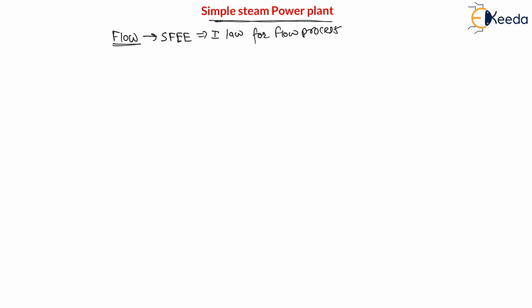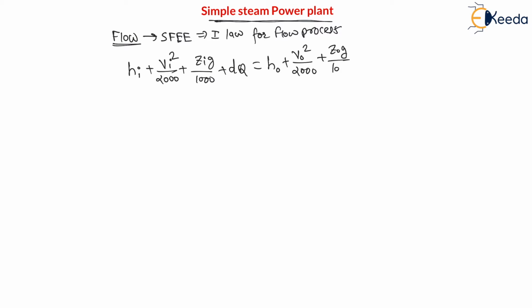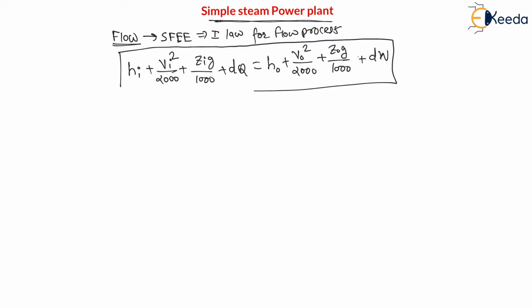The first law for flow process is nothing but h_i plus V_i squared divided by 2000 plus Z_i g divided by 1000 plus heat dq is equal to h_o plus V_o squared divided by 2000 plus Z_o g divided by 1000 plus work dW. This is the steady flow energy equation, also called the first law for flow processes.